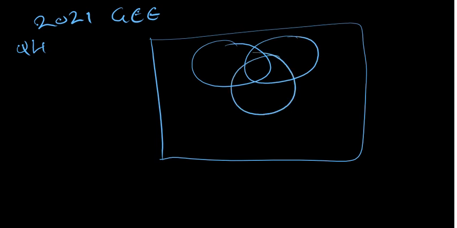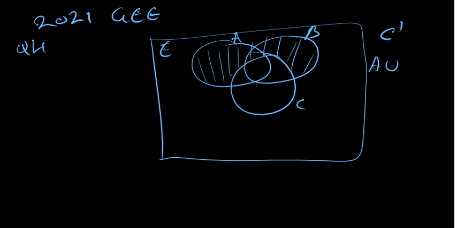Now the part that was shaded, if I'm not mistaken, I think we have dealt with a similar question like this. We have our universal set, we have our A, we have our B, we have our C. C is our complement. Meaning there was something like A union B, but it's not comprehensively shaded, meaning this is A union B intersected C complement. That is why it was not comprehensively shaded. It's as simple as that. If you try to use the lines, it still gives you the same thing. So we go to our last question, that is 2021 paper 1.